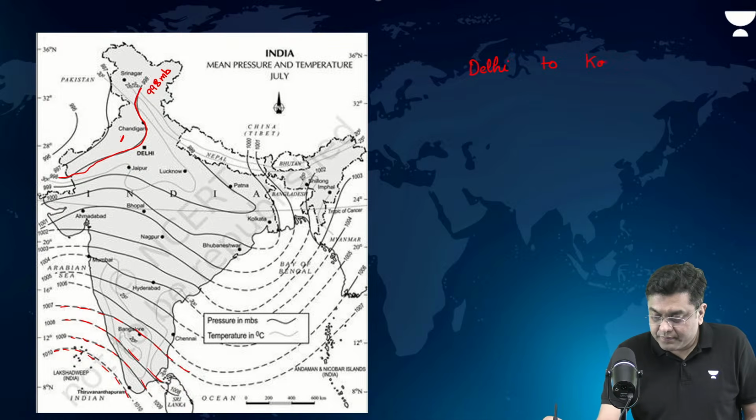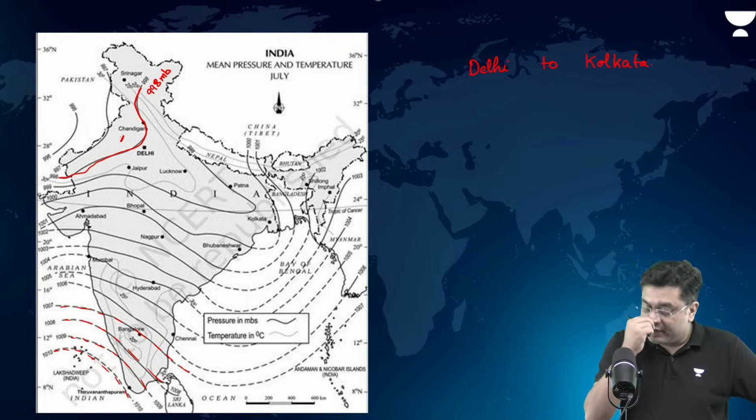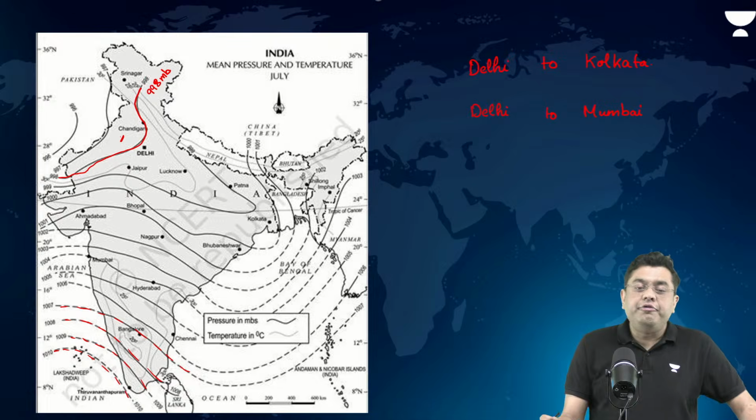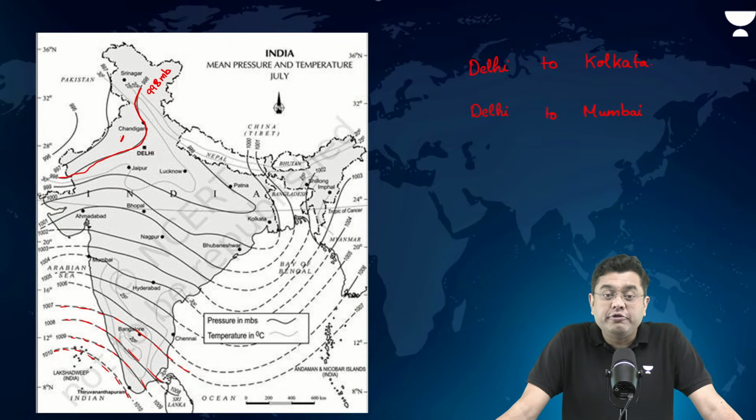Kolkata. Think about it carefully. Apply the rare commodity that you have, that is your logic. Okay. And Delhi to Mumbai. Out of these two, where do you think the pressure is changing much more drastically? Delhi to Kolkata or Delhi to Mumbai?